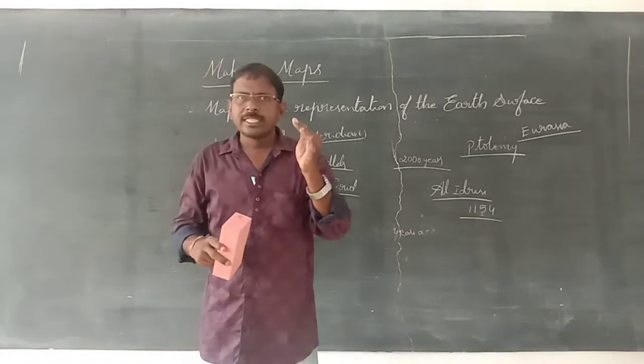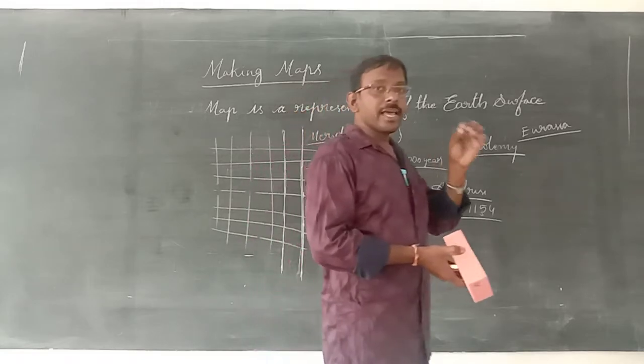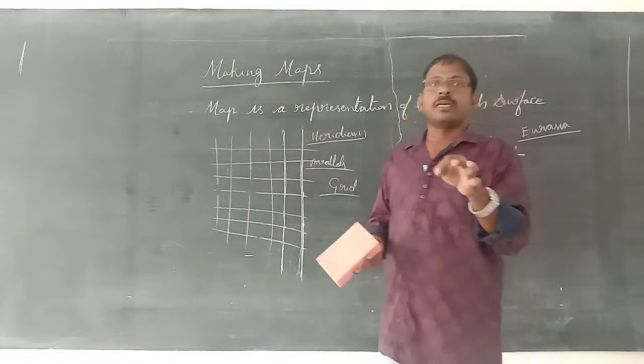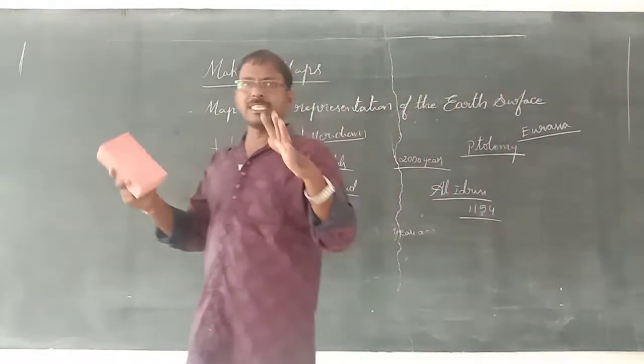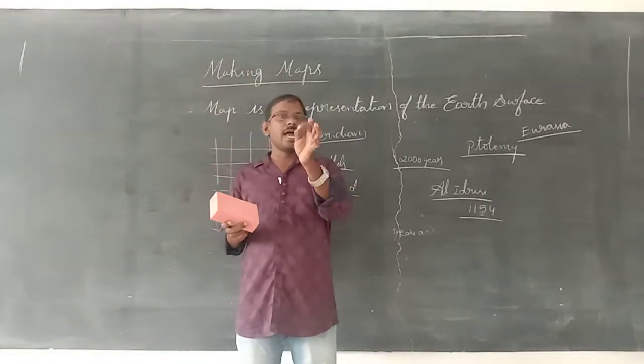Why? They knew Sri Lanka well, so they drew it in a big manner. The places they knew, they drew larger. The places they did not know, they made smaller.